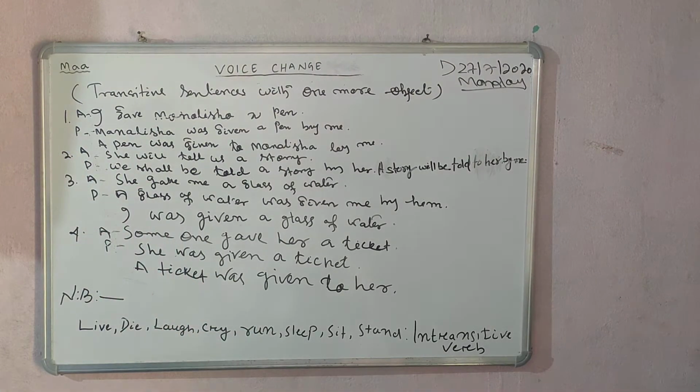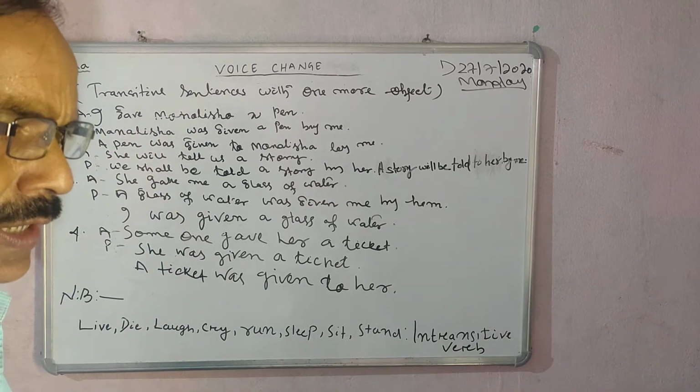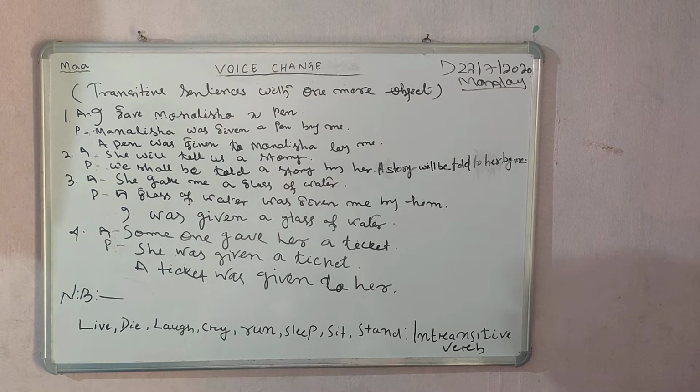Let's come and discuss transitive sentences here. What is transitive? I have told you, in a transitive sentence the verb is also transitive. That's why the sentences are transitive.